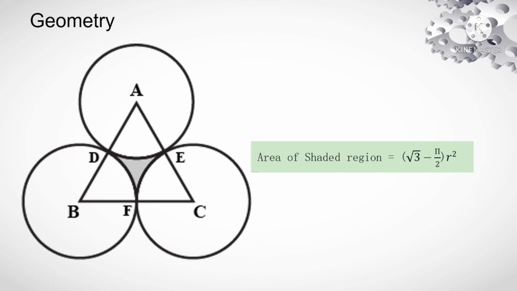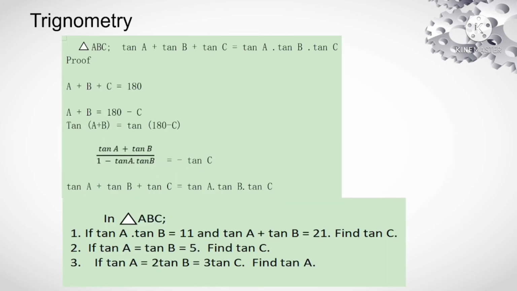Root 3 minus pi by 2 into r square. It must be taken care. What is the radius of these circles, or what is the side of this equilateral triangle? Depending upon those, the equation can vary as root 3 by 2 or root 3 by 4.